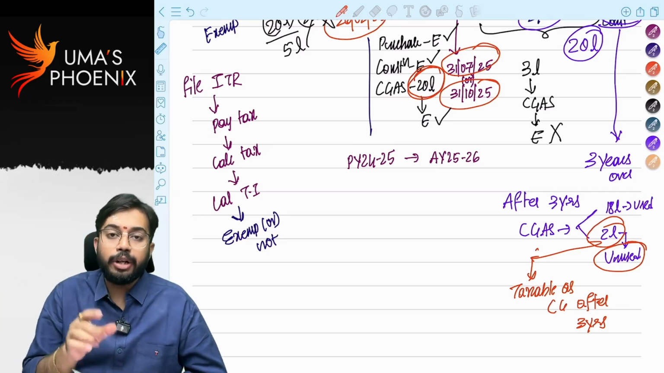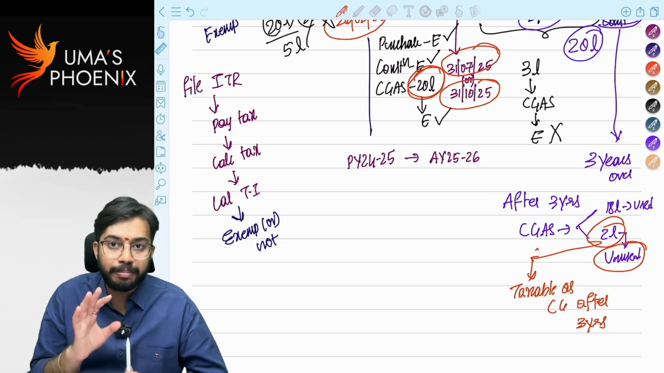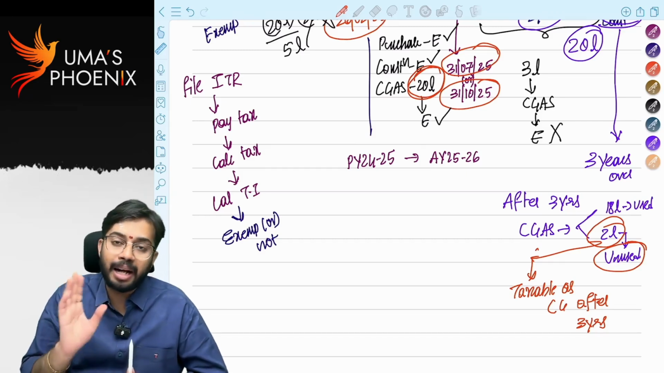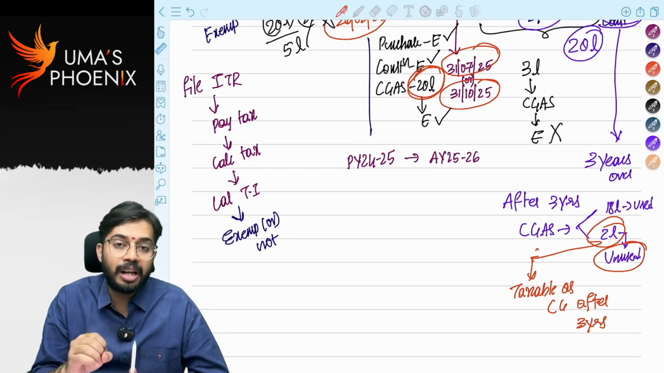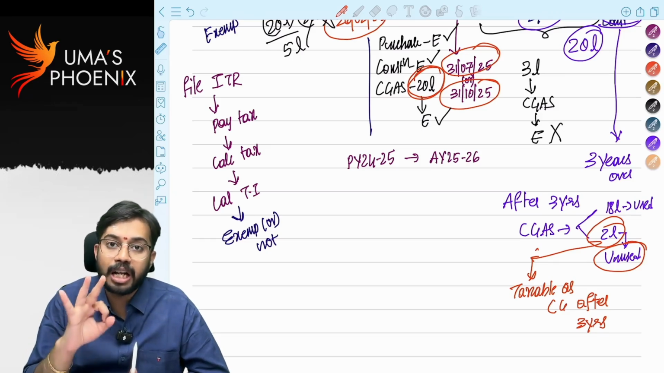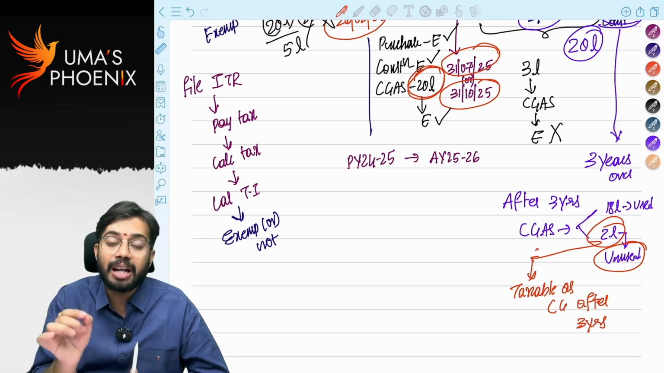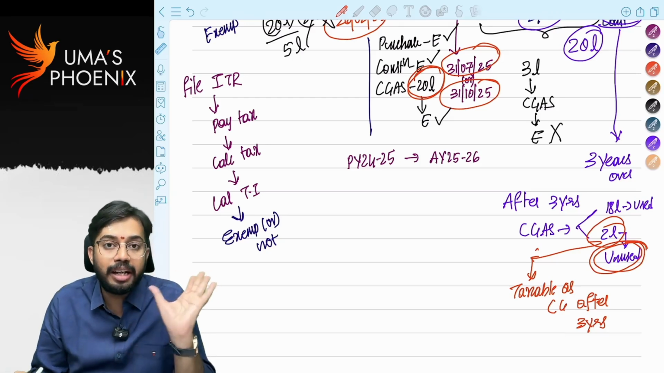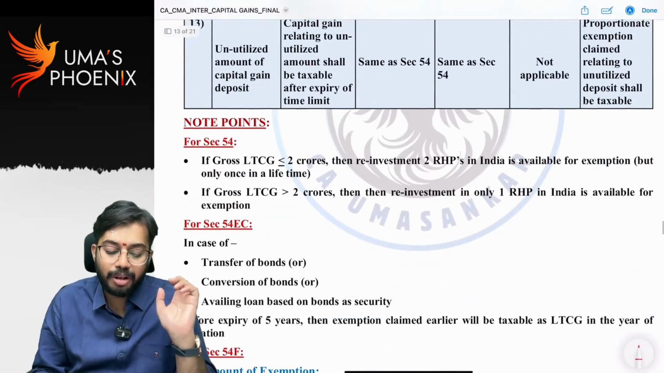Before the ITR due date, you have to take the decision of reinvestment. Before the ITR due date, either you purchase and claim exemption, construct and claim exemption, or deposit money in capital gains account scheme and claim exemption. Whatever the amount deposited in capital gains account scheme is there, that should be utilized within 2 years from the date of transfer for purchase, or within 3 years from the date of transfer for construction. If it is not utilized within 2 years or 3 years, whatever the unutilized amount is there, that is taxable after the expiry of the time limit. Is it clear? That's the discussion about section 54.